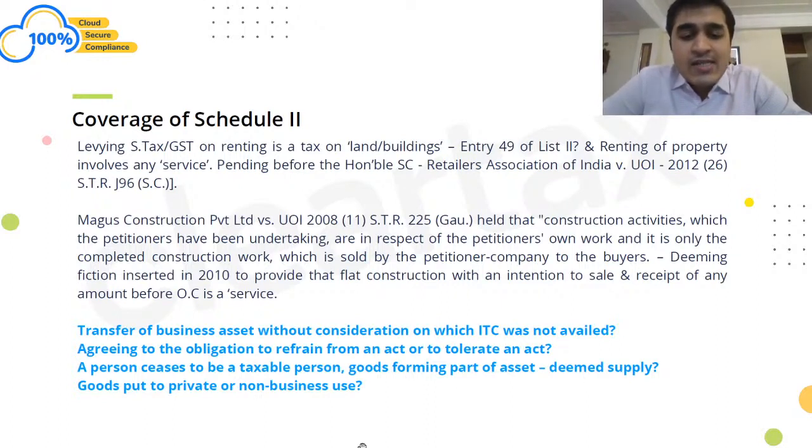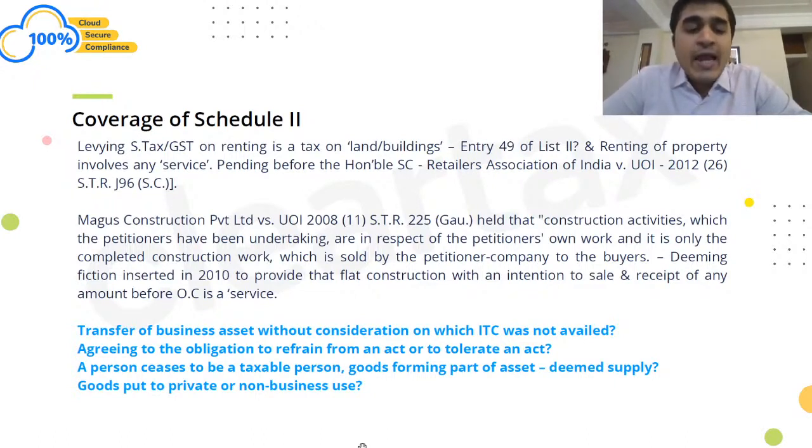If I'm transferring a business asset without consideration wherein ITC is not availed, as per Schedule 2, wherever a business asset is transferred without consideration, it would be considered as a Schedule 2 transaction. And the department earlier used to say that it is leviable to tax. But now we can very clearly say that Schedule 1, that is supply without consideration, covers only those cases wherein a business asset is transferred without consideration and ITC is also availed on that. So if ITC is not availed, even though it may be covered within Schedule 2, since it is not covered within the supply definition, it will not be chargeable to tax.